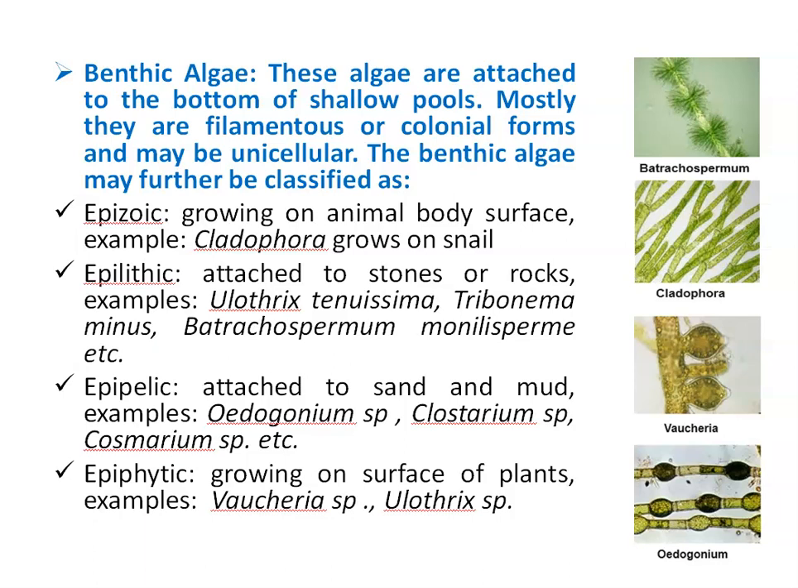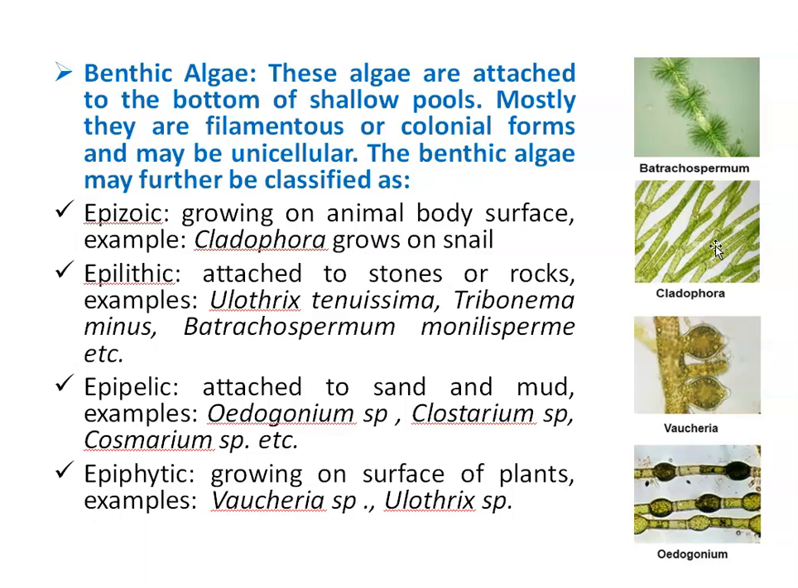So first is epizoic algae. Epizoic algae grow on animal body surface. Example, Cladophora. You can see here this is Cladophora. And Cladophora grows on snails, right? Second is epilithic algae.